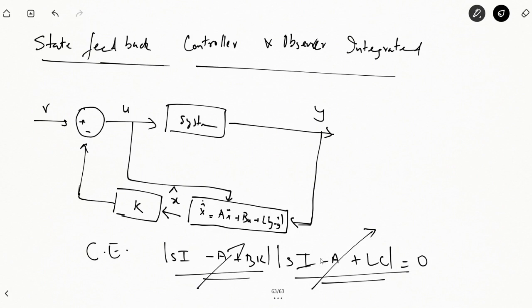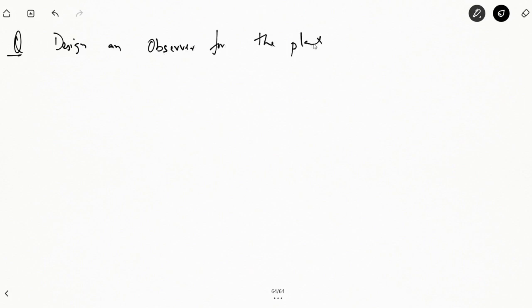So just like we did for a controller, let's take an example and see how to design an observer for a system. Simply design an observer for the plant such that the poles of the observer, now these are not poles of the system, are located at -2, -3.